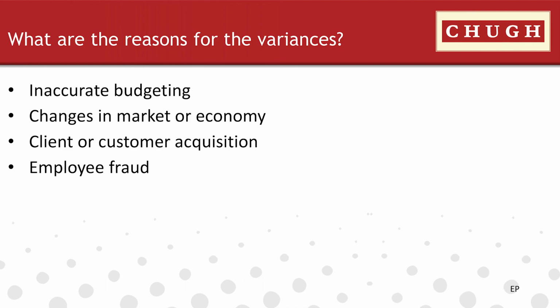Client or customer acquisition. When you gain clients, your budget will be affected because obviously you'll gain more. When you gain more clients, your sales will be more. Whereas when you lose a client, definitely your expected sales will be less than your budgeted income. Employee fraud. Variances can give you red flags of fraud, but it's not a foolproof way of identifying it. It's like a lead-in where you can see where the fraud may be occurring.